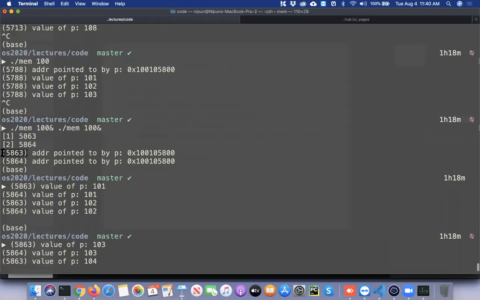The number on the left is the process ID. We'll come to what a process ID is, but think of it as a unique identifier for a different process. Now the address pointed to by p in the two different processes seems to be the same. So does it mean that it's a single common memory which is being used, or something else? Any thoughts on this?